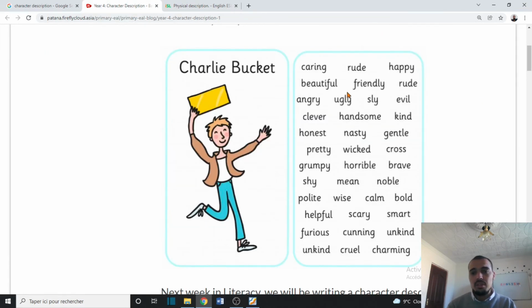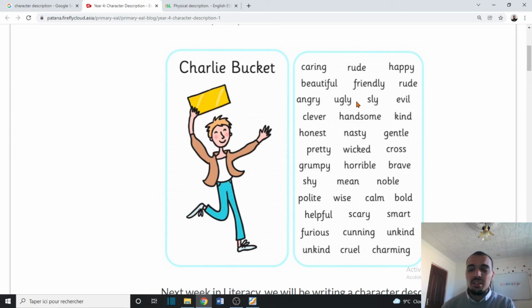Let's go through some other personal characteristics. We have caring, a person who takes care of others. A kind person. Rude, this is totally the opposite. Stop being rude, please. Rude is negative, like when you say it in Arabic. Then happy, he's happy. We have beautiful, friendly, a caring person.